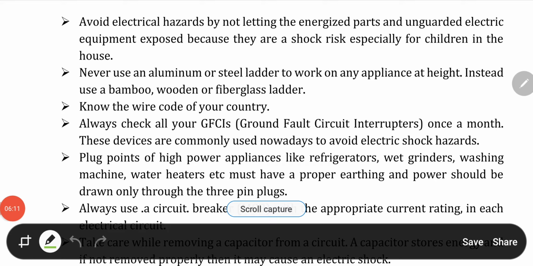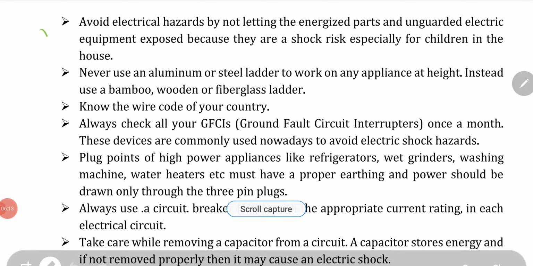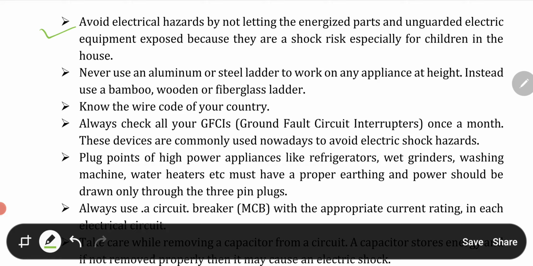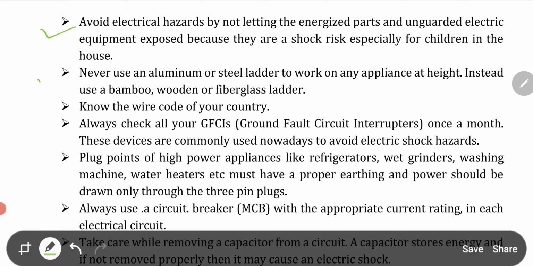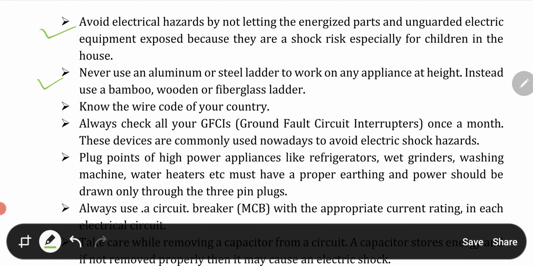Now if we go further, avoid electrical hazards by not leaving energized parts and unguarded electric equipment exposed, because they are a shock risk, especially for children in the house. Then never use an aluminum or steel ladder to work on any appliances at height.